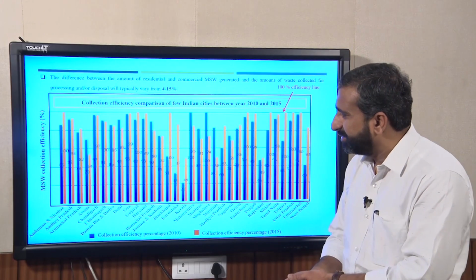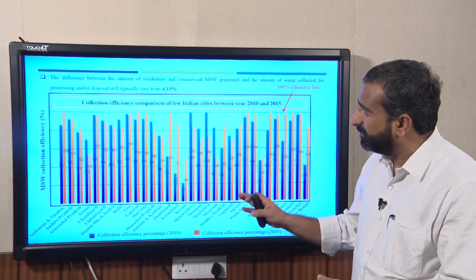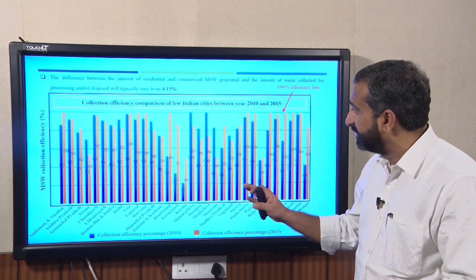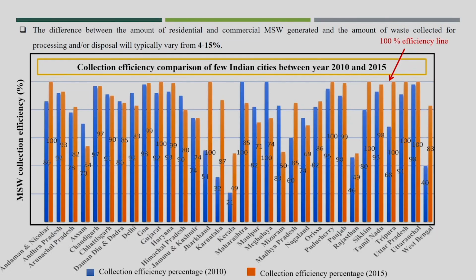Some of the states already in 2015 achieved 100% collection efficiency, but some of the states like Maharashtra, where earlier the collection frequency was very high, now the collection efficiency has been reduced. Maybe it is because of more waste generation, because of commercialization and industrialization.